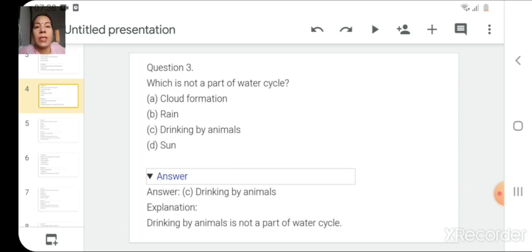Rest all things like sun helps in evaporation process, its heat helps in maintaining the water cycle, and rain also helps in bringing back that water onto the earth. Cloud formation is also one of the important chains in this cycle. So rest all options are part of water cycle. Only drinking by animals is not a part of water cycle.